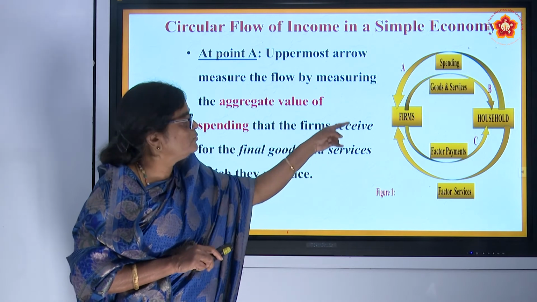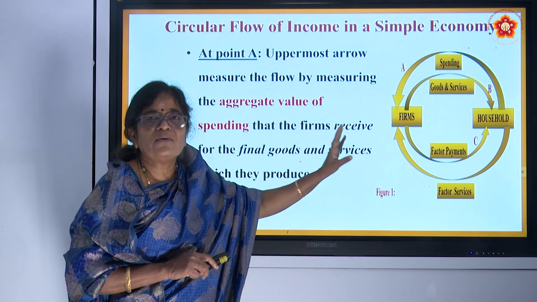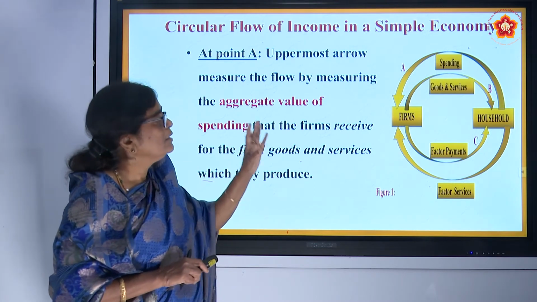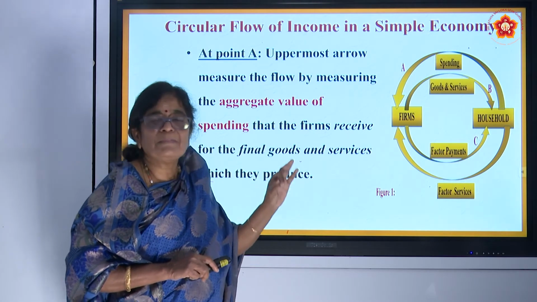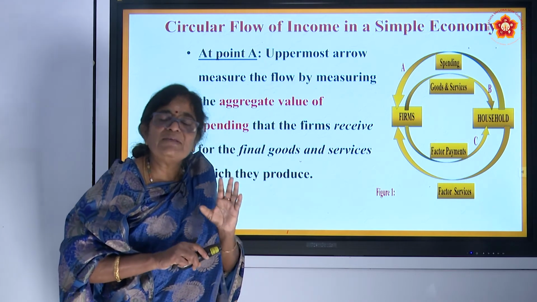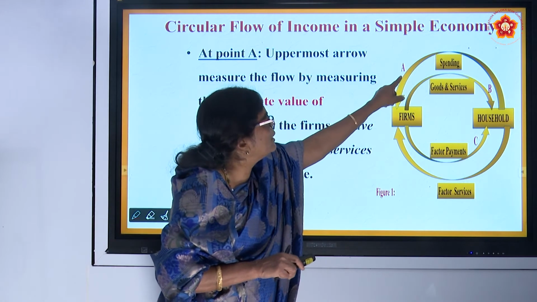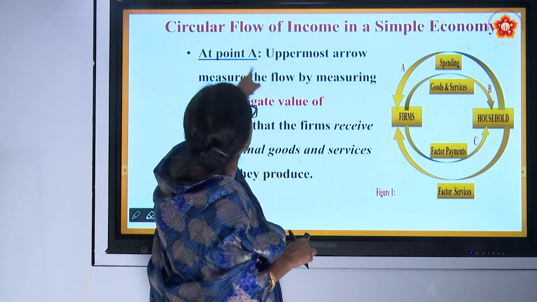But now we are going to study the methods of measuring national income. We have studied and you understood the circular flow of income. Now, how to measure the national income? We have three methods: expenditure method, income method and product method. We will deal with that in detail in the next video, but just these points I am going to explain. At point A, what is happening?